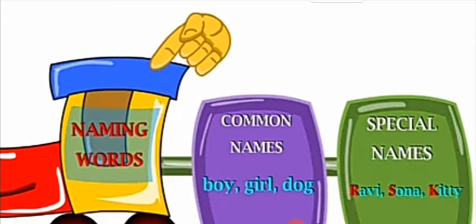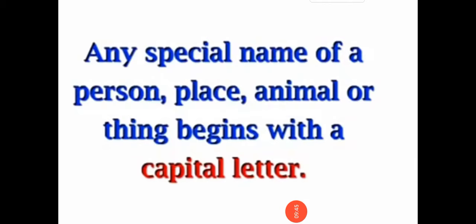Common nouns are boy, girl, dog, tree, pencil, book, mobile, etc. And special names are like Ravi, Sona, Kitty, Ramesh, Sam, Bruno, Tubby, Taj Mahal, India, etc.